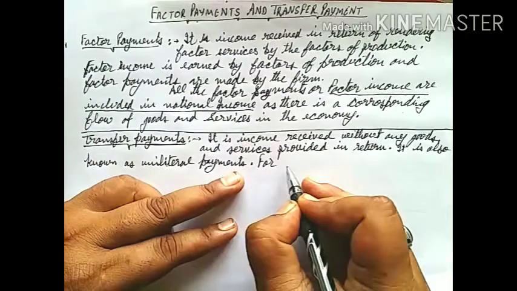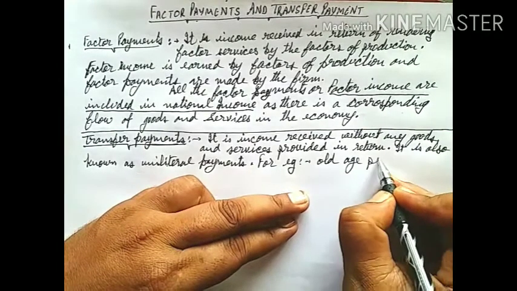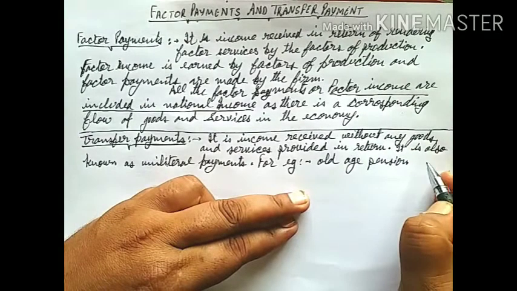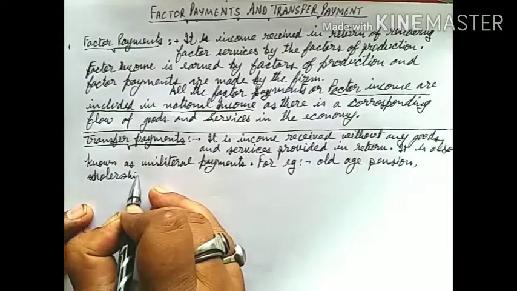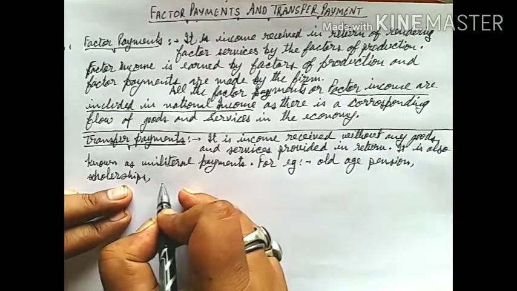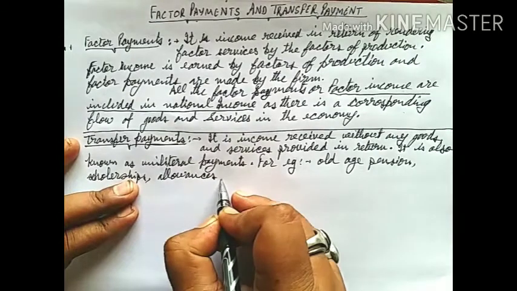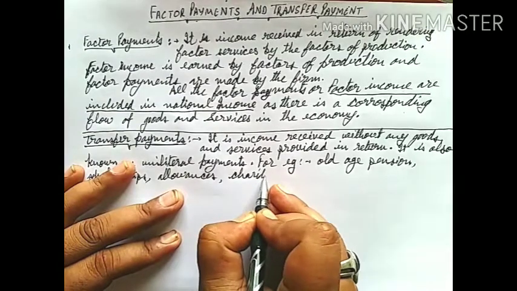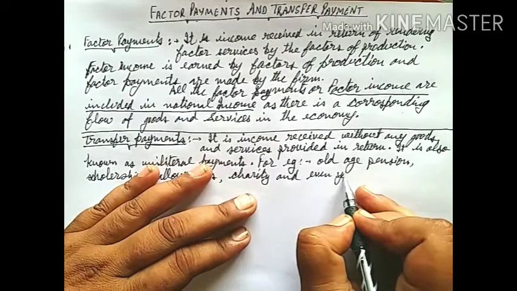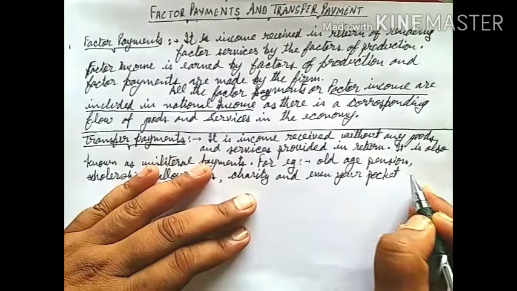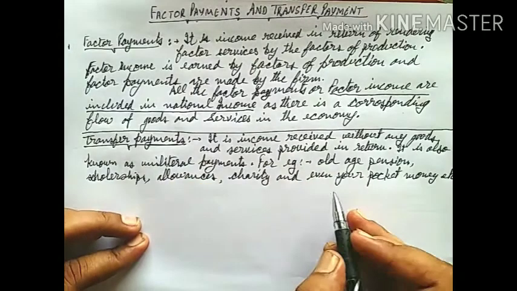For example, old age pension, scholarships, allowances, charity and even your pocket money are some good examples of transfer payments.